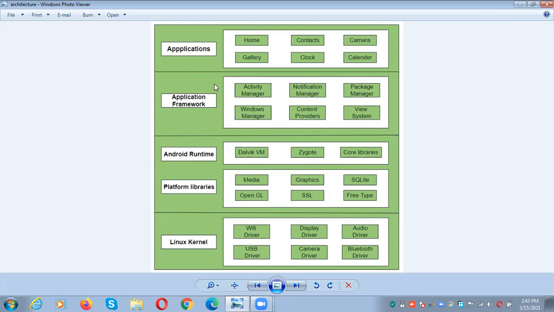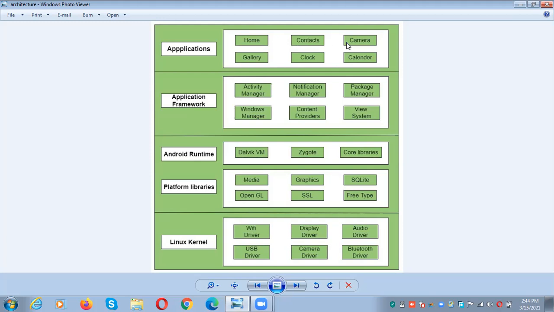And coming to the applications, applications are at the top of the Android architecture. So what are the applications usually we have?